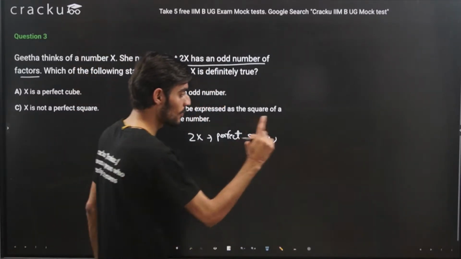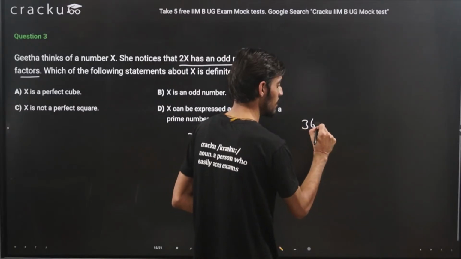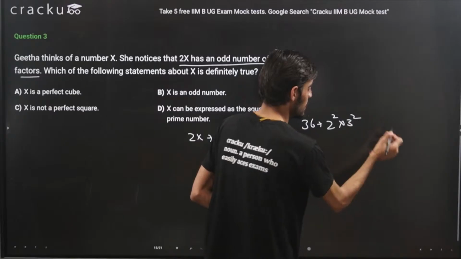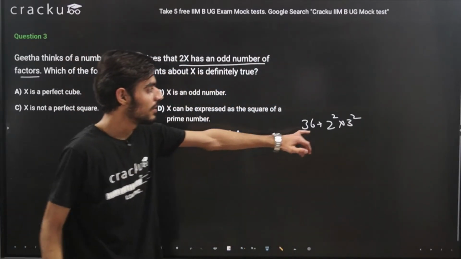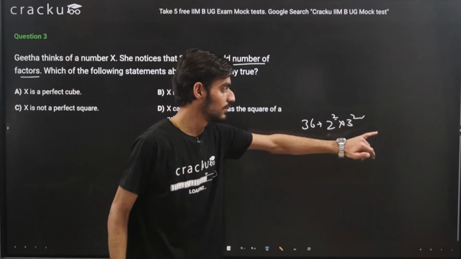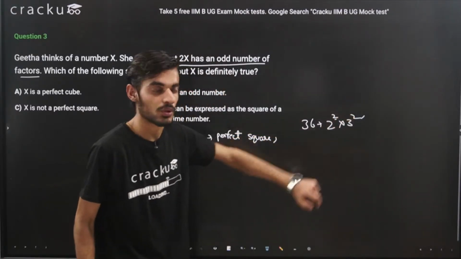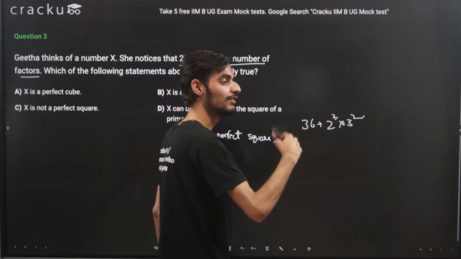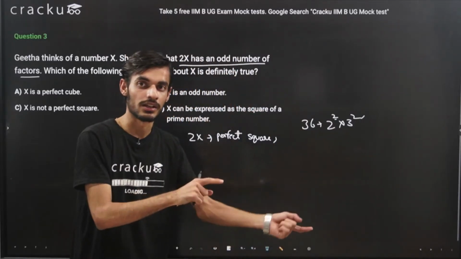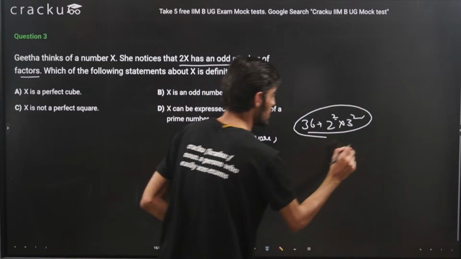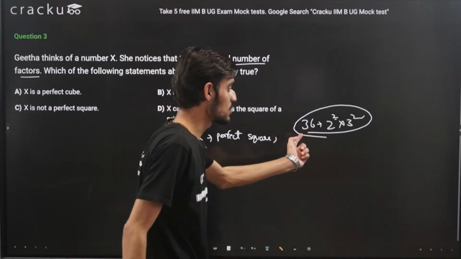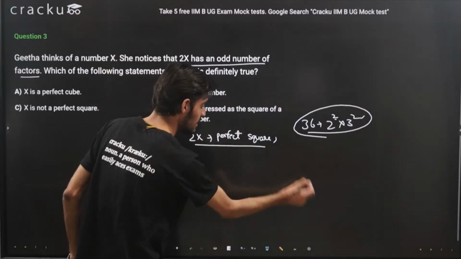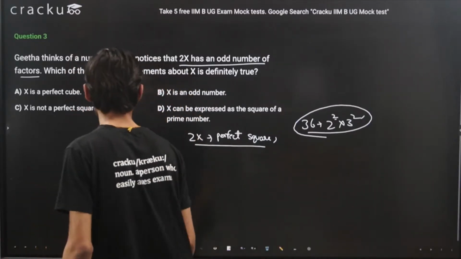At the same time, you can see that if the number is a perfect square, then all the powers of the prime factors will be even, because the number is a perfect square. आपके पास जो भी नंबर है उसकी इवन पावर होगी, so that वो पेयर बना पाए, right? So noticing this, that every number which is a perfect square, the power should be even. So here, this number is a perfect square, that is 2x.